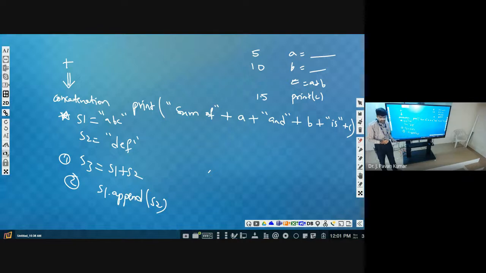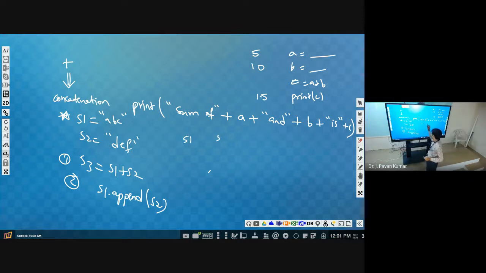We are using a function here, and here we are using an operator. This is the concatenation operator; plus is the concatenation operator. Here we are using the append function. But functionality-wise there is a huge difference. Try to understand: although this is performing appending, this is also performing appending.